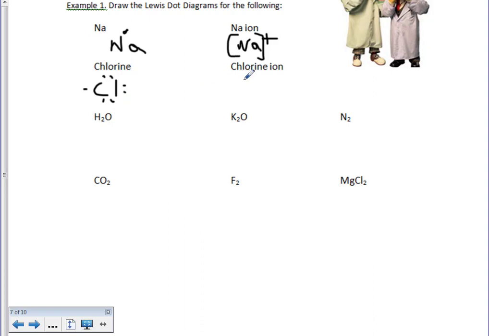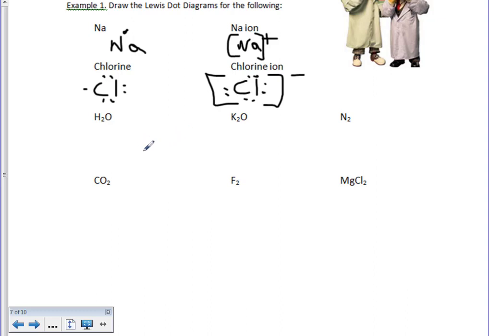But the chlorine ion is going to actually end up picking up an extra valence electron. So we know we're going to have chlorine here, and we're going to end up with 8 valence electrons. 2, 3, 4, 5, 6, 7, 8. And since we picked up that extra valence electron, we know this is now going to become a negative ion.